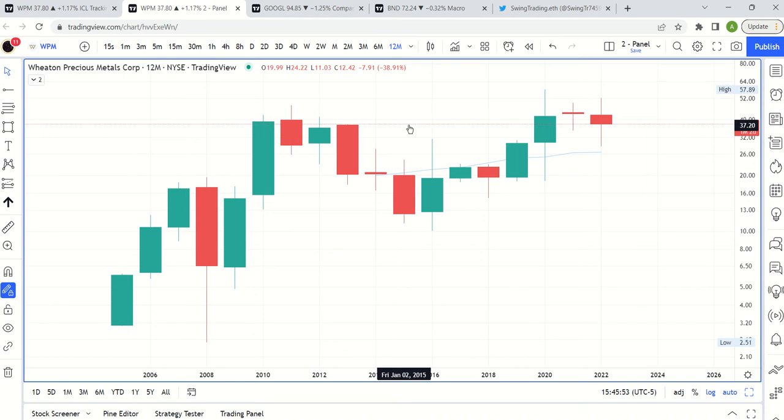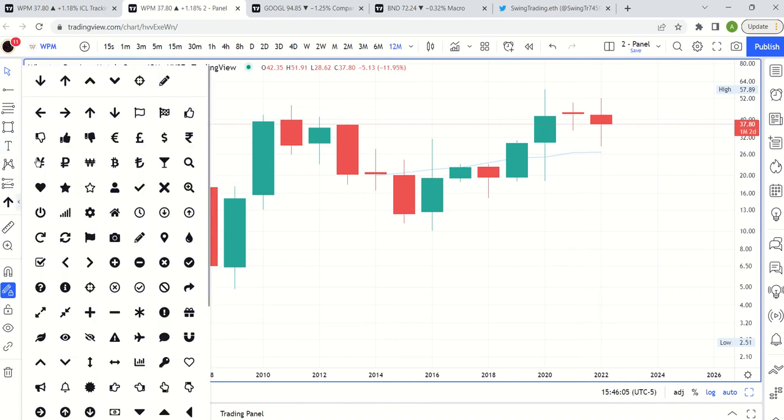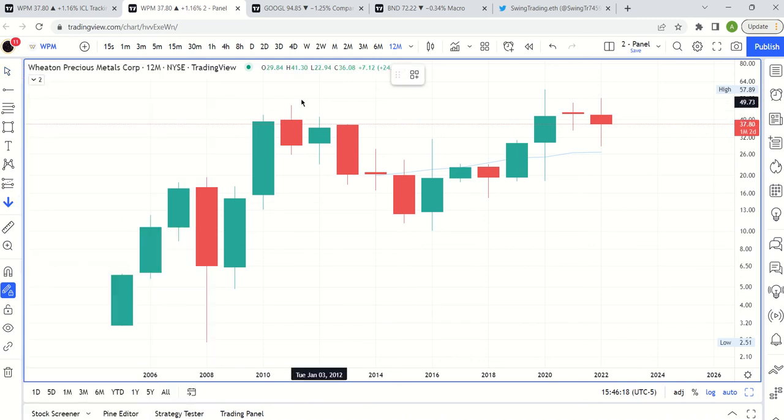And so basically, we're going to start with the yearly chart as we usually do. This is where each candle is a full year of price action. This is, again, Wheaton Precious Metals. It's November 29th, 2022. So just one more day left to trade in November. And then we have our last candle of 2022, December. And then we roll into 2023.